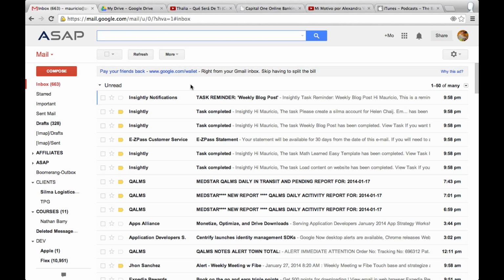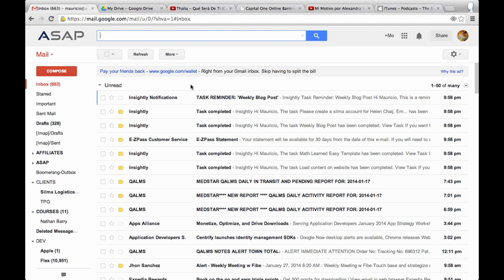Here's my Gmail, or my email on my Google Apps account. As you can see, I have a ton of email, some of it that I've got to go through. But I want to show you exactly why I recommend Insightly. Number one, Insightly is a customer relation management system, as I said before. It integrates seamlessly with Google Apps. Let me show you what that means.